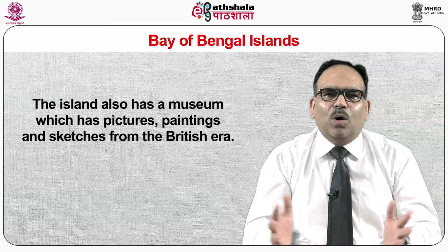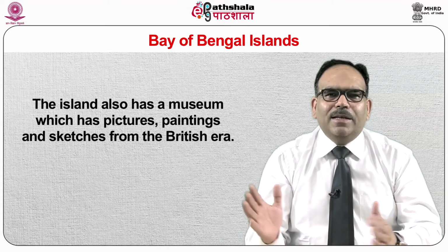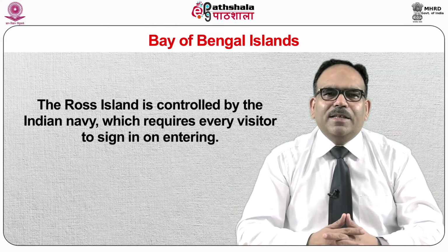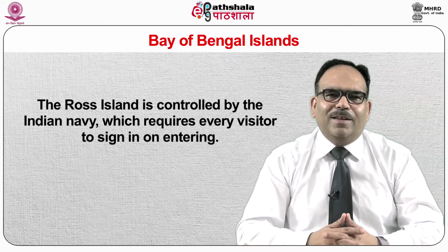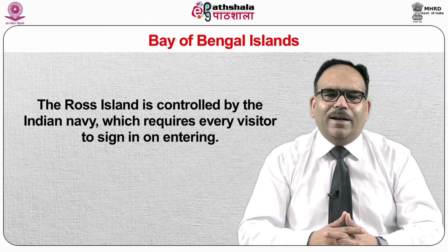The island also has a museum which has pictures, paintings, and sketches from the British era. Apart from this, a fair number of peacocks, deer, and ducks make the island a much sought after tourist spot. Rose Island is controlled by the Indian Navy, which requires every visitor to sign in on entering.